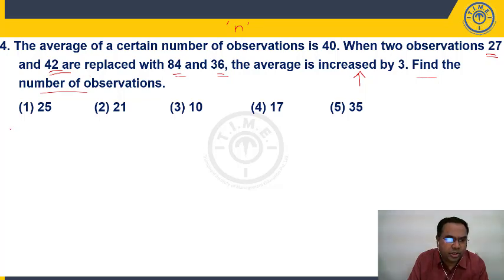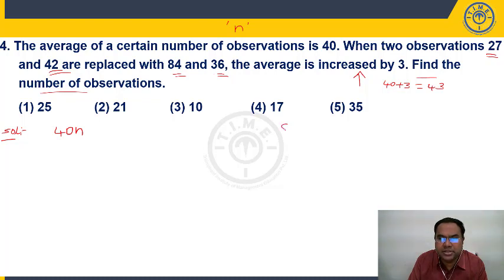See here, I'll tell you both approaches. From next question, we will take up directly the alternate approach to make you understand. So what is the total of these n observations? 40n. Right? Now what is happening? Average is increasing by 3. That means 40 plus 3, 43. Now from this 40n, I am removing these two observations, 27 and 42, and replacing them with 84 and 36.